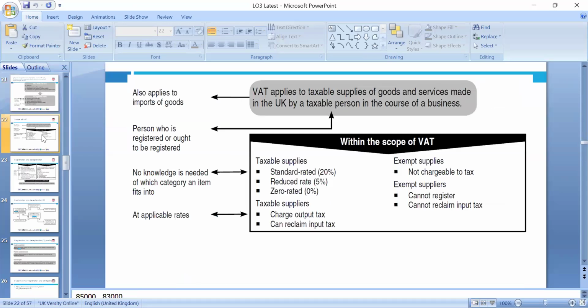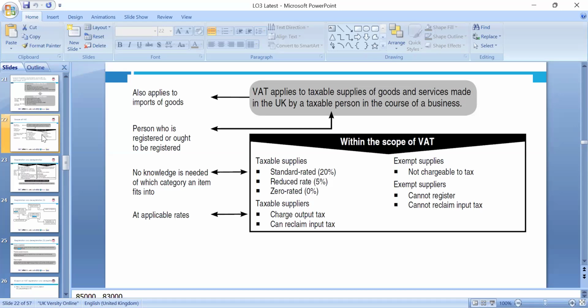Basically, we take the difference, and then we can say either there is a refund from HMRC or we have to pay HMRC. This also applies to the import of goods. VAT applies to the taxable supplies of goods and services made in the UK by a taxable person in the course of business. The person who is registered, or is required to be registered, needs to know the category of an item so we can apply the applicable rate.